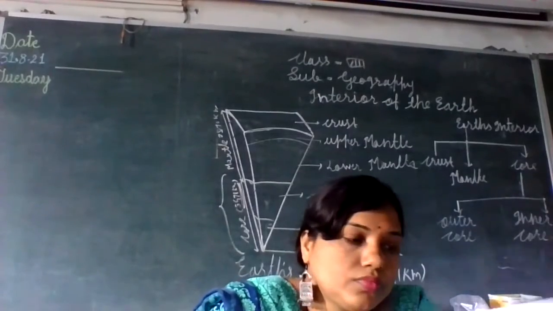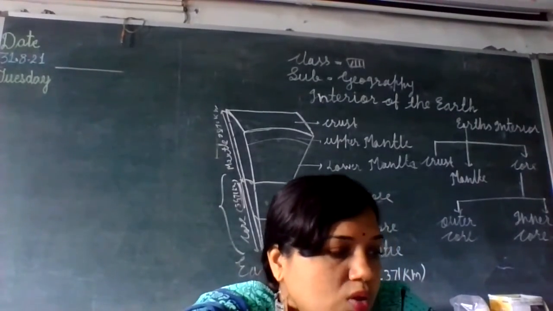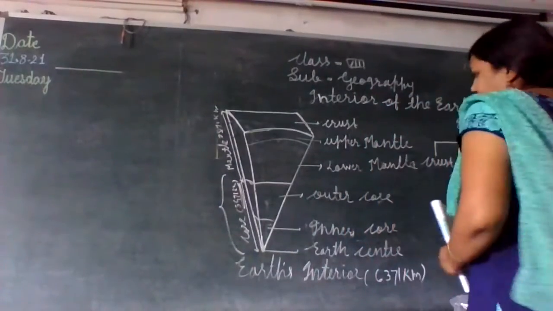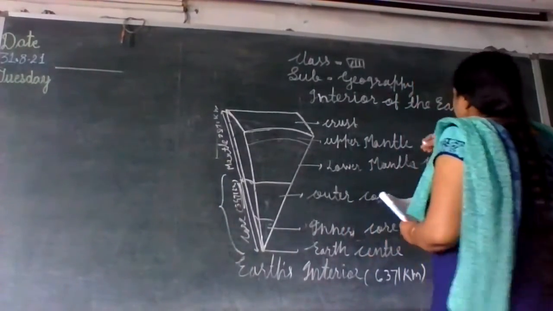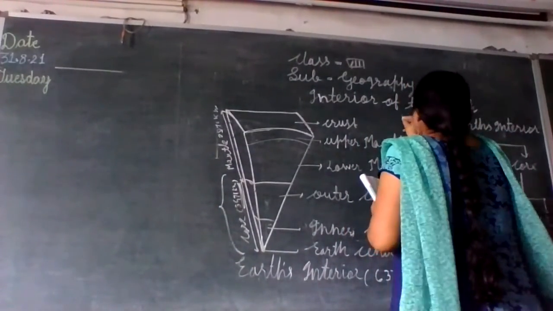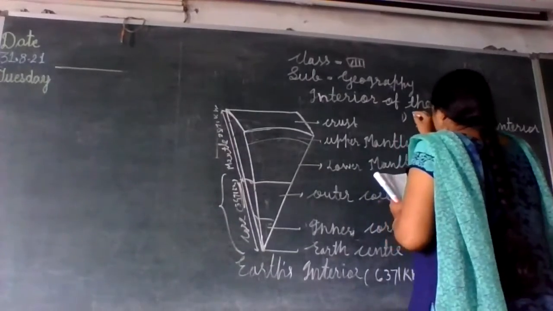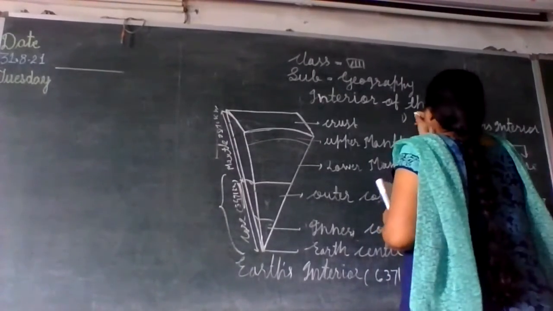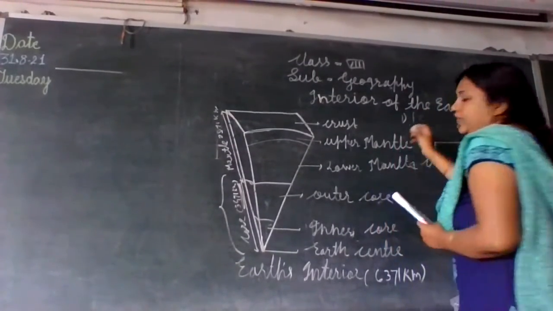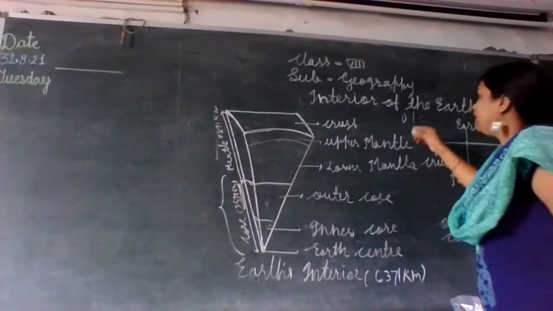Therefore, this layer is also called as NIFE. See how it is called as NIFE. Actually, iron and nickel. Iron is Fe. What is the symbol of iron? Fe.